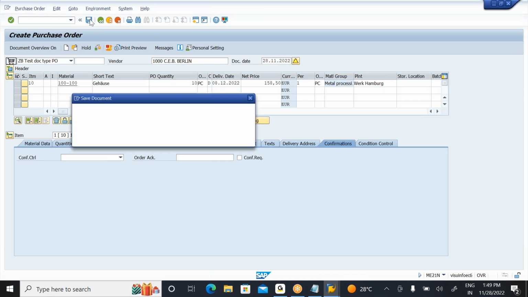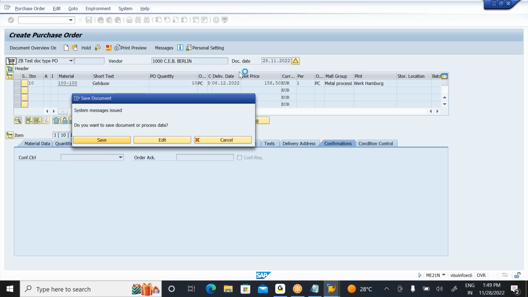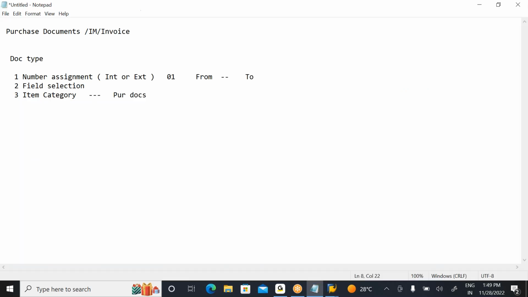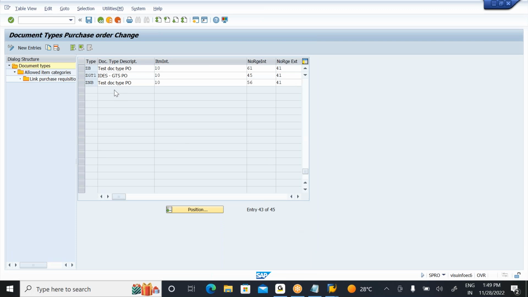Example, I'll explain only one example, then you can understand. Without store location also, I'm able to create a PO here. But the user must enter the store location in the PO itself. It means the store location field they want to make mandatory. So in the backend system, we need to understand how the field selection is going to control.